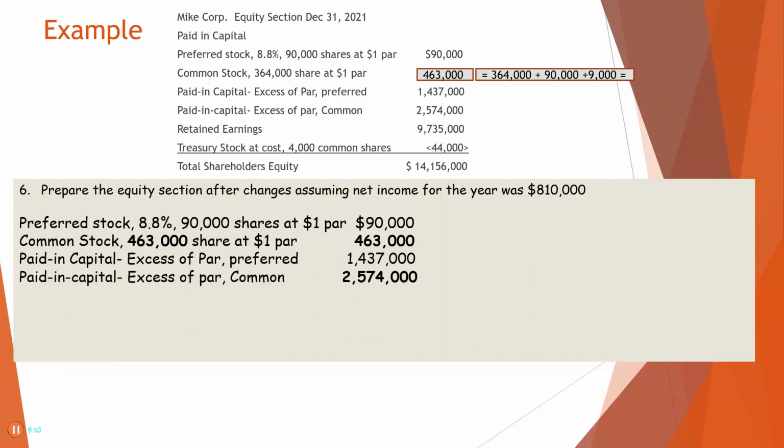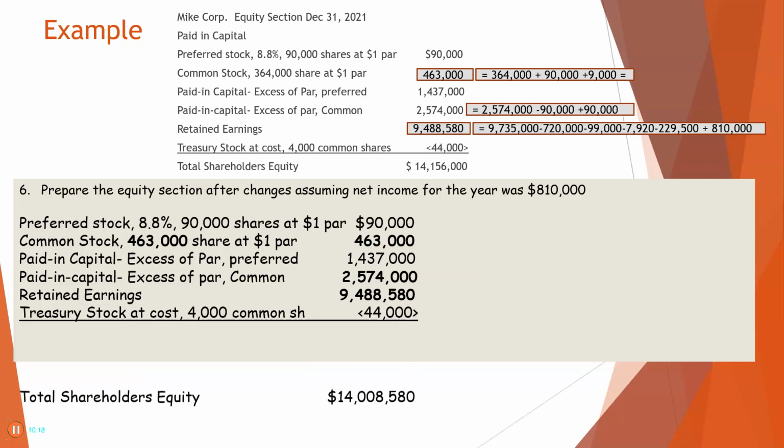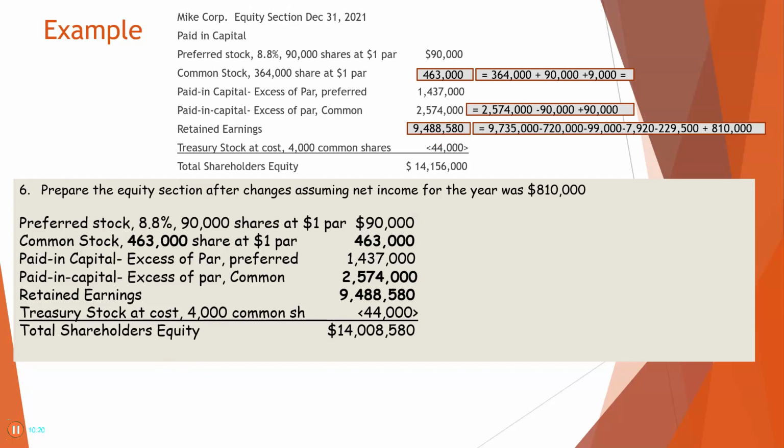But for paid-in capital in excess of par, we added 90, we subtracted 90, so that really stayed the same. Retained earnings changed the most because of our cash and property dividends. So that changed a lot in terms of all of our transactions. So that had the most changes. And now we add it up, and our total stockholders' equity is $14,008,580.